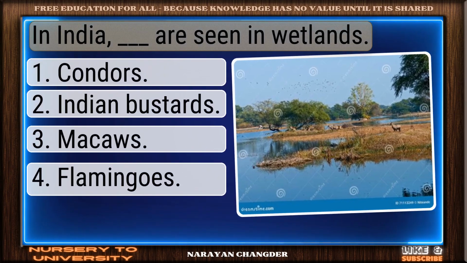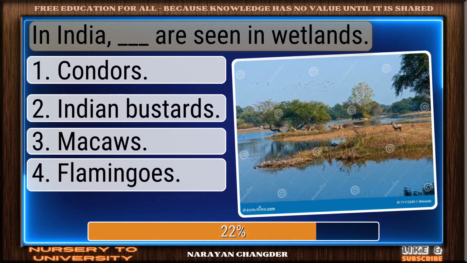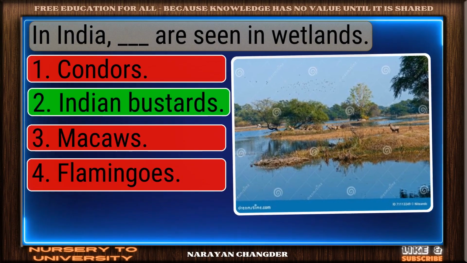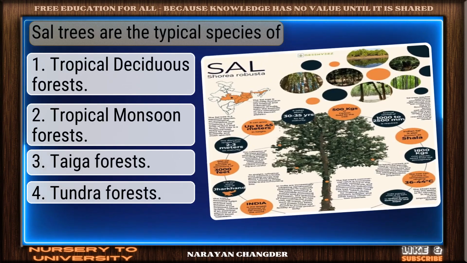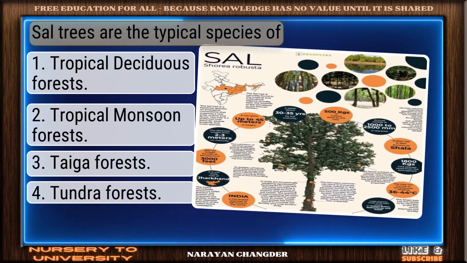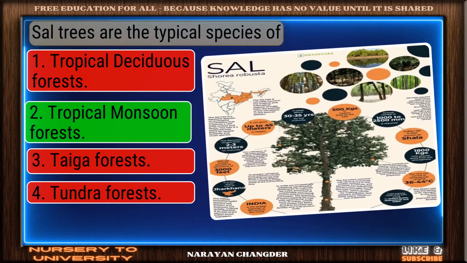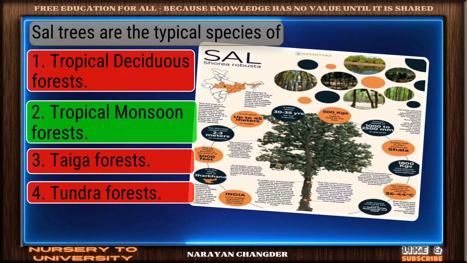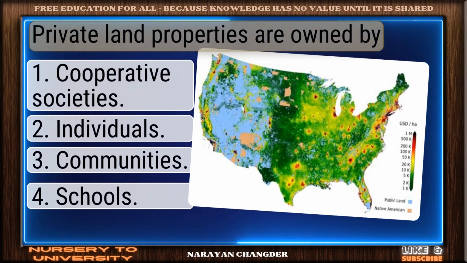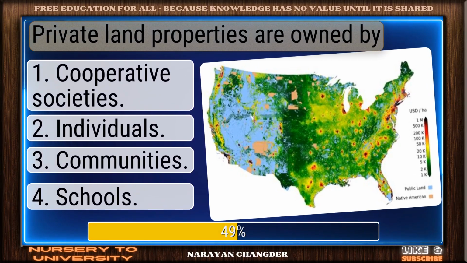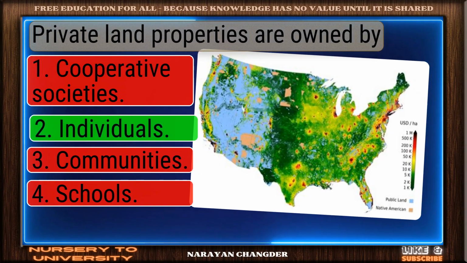Question number 264. In India, dash are seen in wetlands. Bravo. Indian bustards is the answer. Question number 265. Sal trees are the typical species of... Nice work. You chose tropical monsoon forests and it is correct. Question number 266. Private land properties are owned by... Nicely done. Individuals is a solid answer.